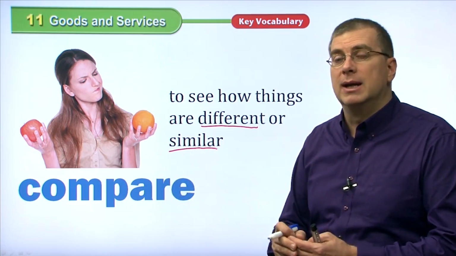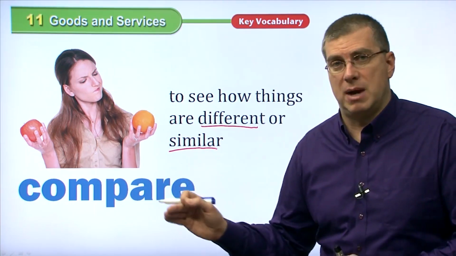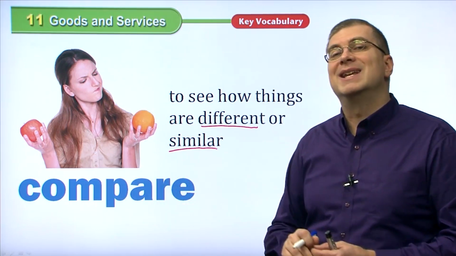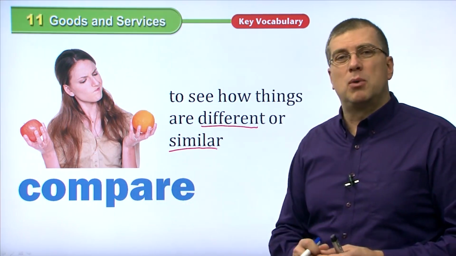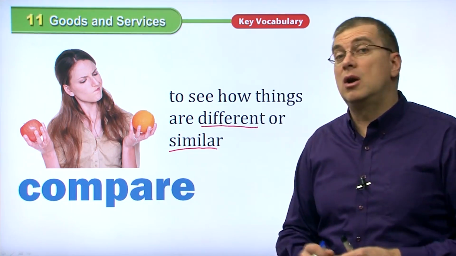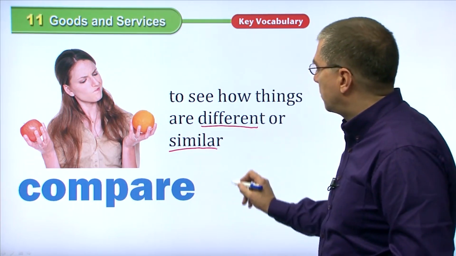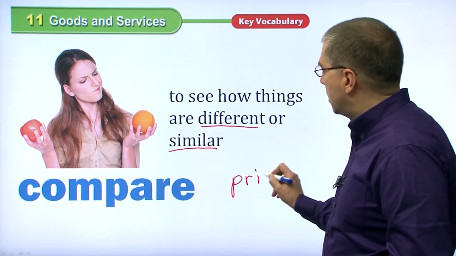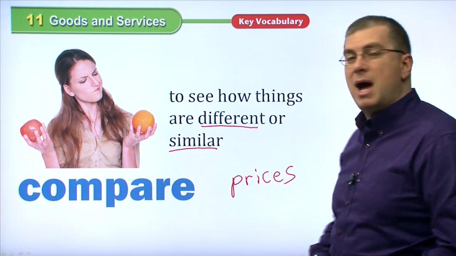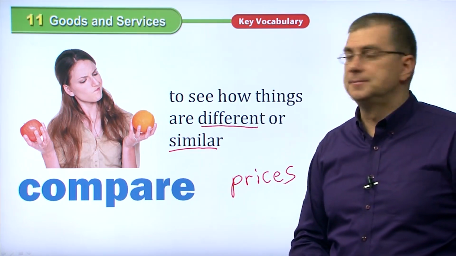You're comparing, and maybe you want to buy the apples that don't cost so much, okay, that you don't need as much money for. So that's very important. Many people do that when you go to the store, and you should always do that. Compare prices, right? Compare prices to find out which one you can buy, and you can buy easily. Compare prices is very common.